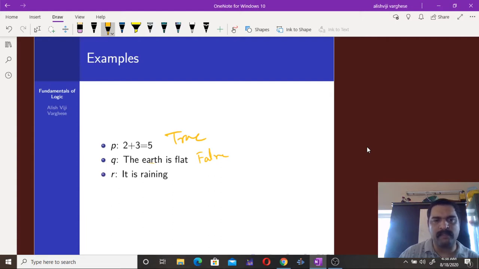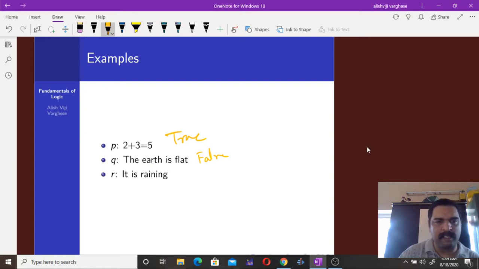If you are confused about the validity of this particular statement, that means if you are arguing that it is flat and you are not confident about your argument, then the nature of Q becomes something else. Anyhow, in our current world, this is a fact.